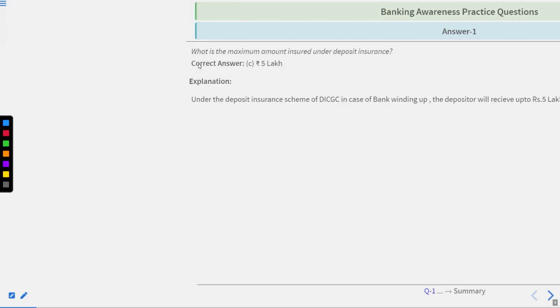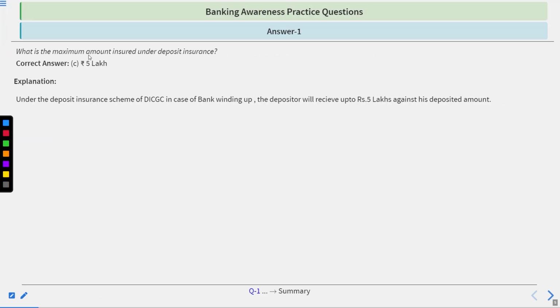Okay, the time's up. Correct answer is C, rupees 5 lakh. Just go by the explanation. Under the deposit insurance scheme of DICGC, which stands for Deposit Insurance and Credit Guarantee Corporation, in case of bank winding up, the depositor will receive up to rupees 5 lakhs against his deposited amount.